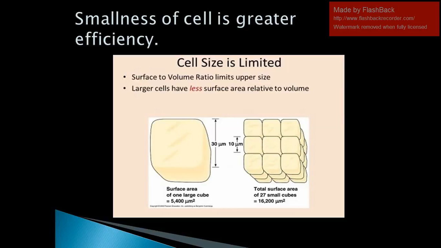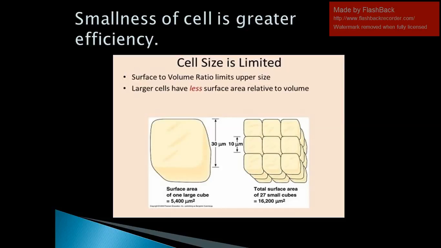In the picture you can see one big cube which is divided into several small blocks. The front blocks, you can see, are made of 8 blocks. Now if we take these 8 smaller blocks or cubes, the total surface area of these 8 smaller cubes will be many times more than that of the one large box. Like this, we can say that larger cells have less surface area relative to volume, and the smaller the cells, the larger the surface area.